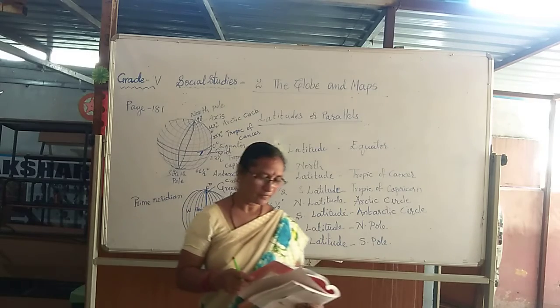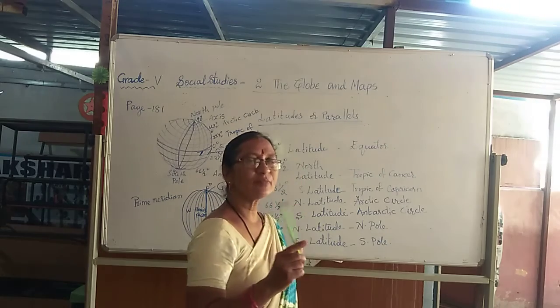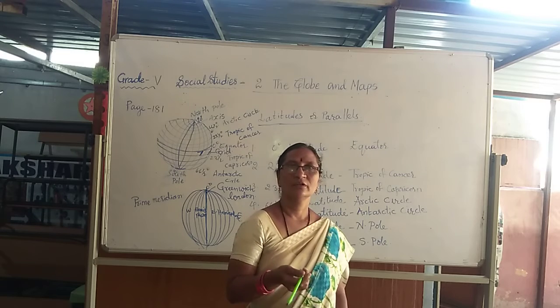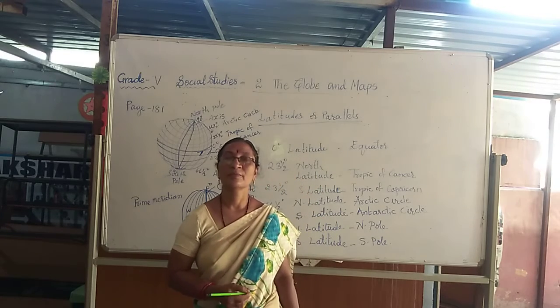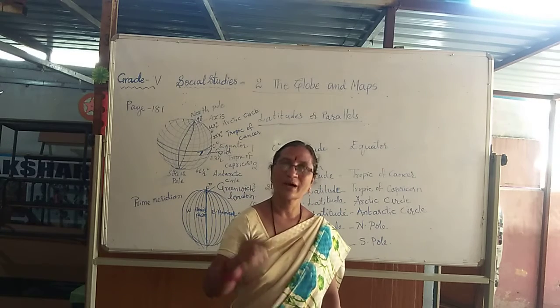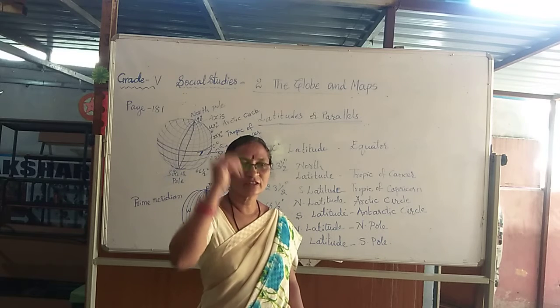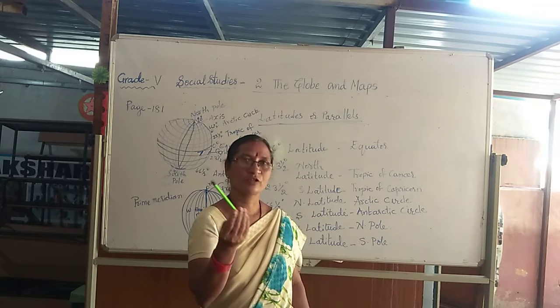Next, what is that imaginary line that connects the two poles? Axis. Very good. Passing through the middle of the globe and connecting both the poles.